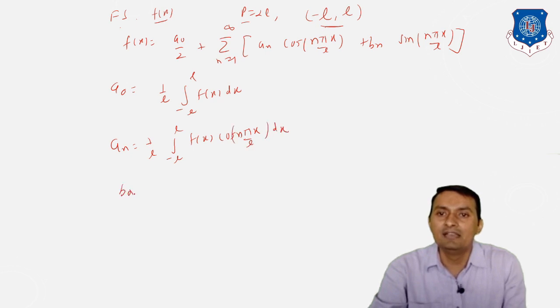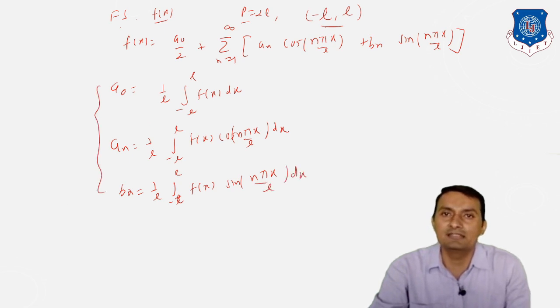And similarly bn is equal to 1 divided by L integration from minus L to plus L of f of x into sin n pi x by L dx. And that was exactly our Fourier coefficients.